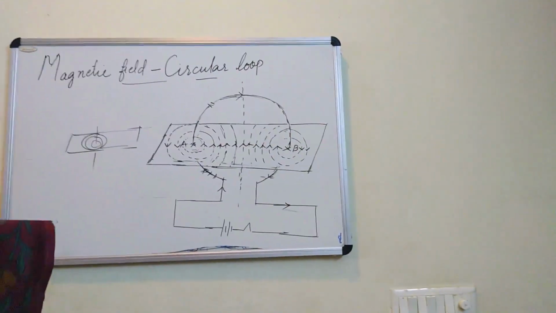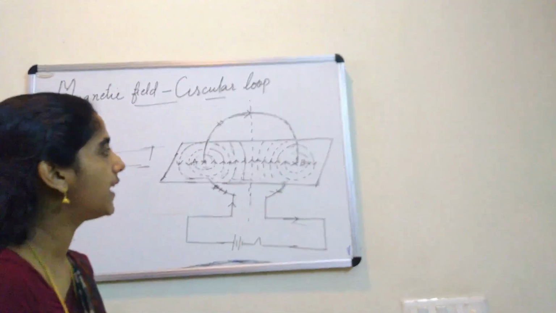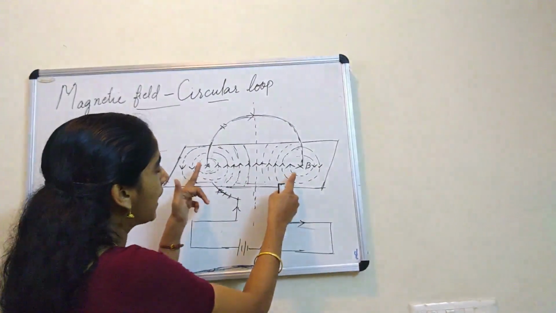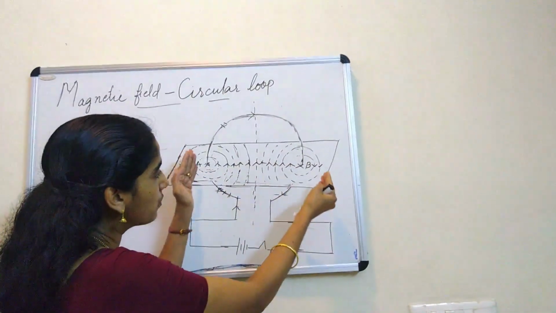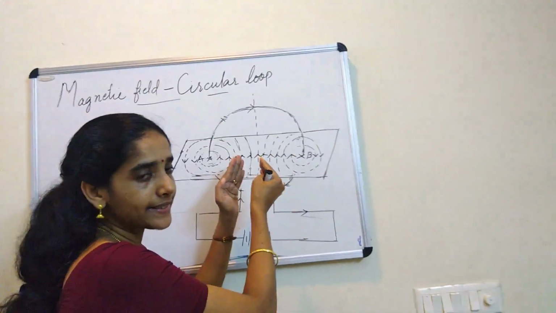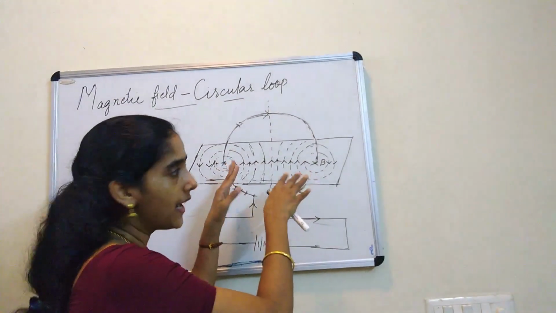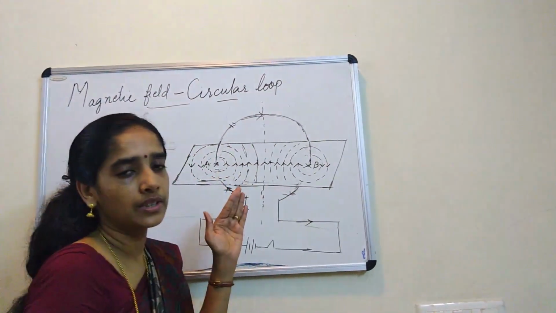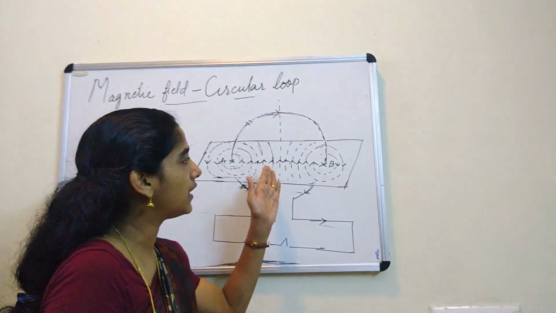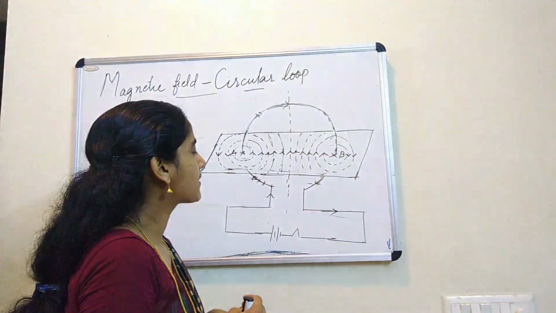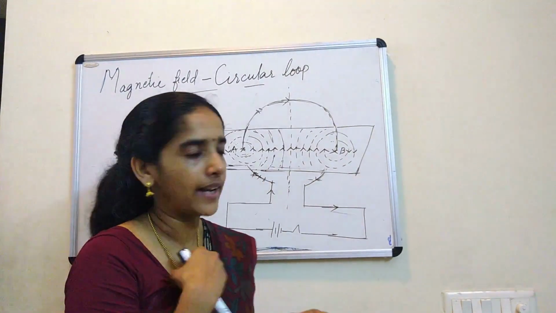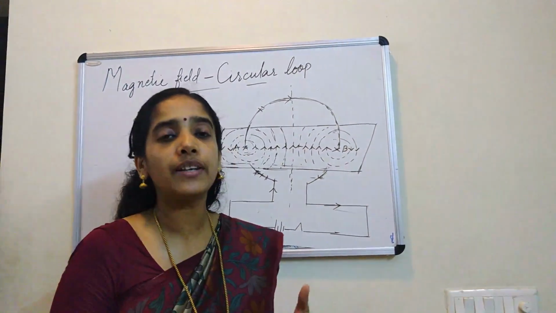Okay, so what is the nature of field lines around a current carrying loop? You will write they are concentric circles near the conductor. As you move towards the center of the conductor, they become less curved, and at the center of the current carrying loop, the magnetic field is a straight line. Okay, this is the observation. Now next, this is about the shape of that field line. Now what about the direction of the field line?